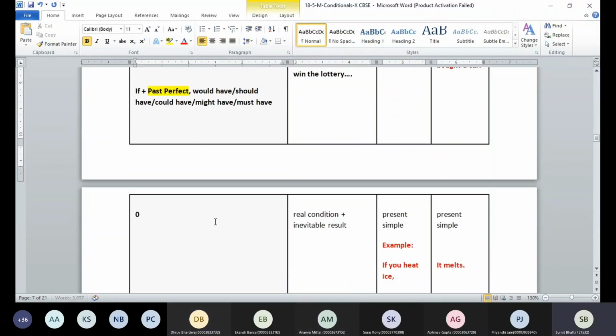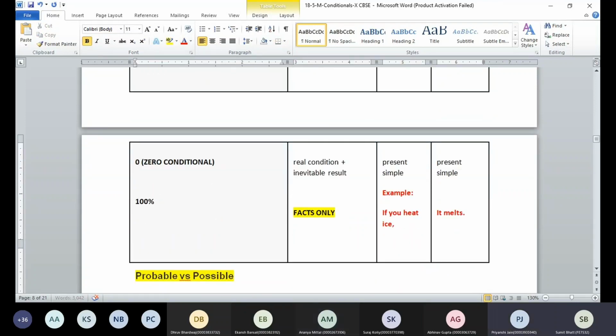Then we have the last condition, which is our zero conditional. Although it has zero in it, the result is always going to be 100%, because here we deal with facts only. What are we going to deal with? Only facts. So here we use if plus simple present tense on the first side, and on the other side also we use simple present tense. So we talk about a real condition here, and there is going to be an inevitable result.